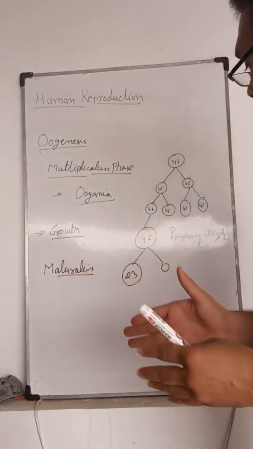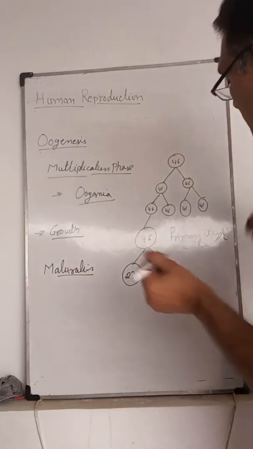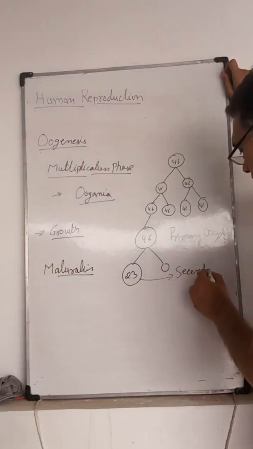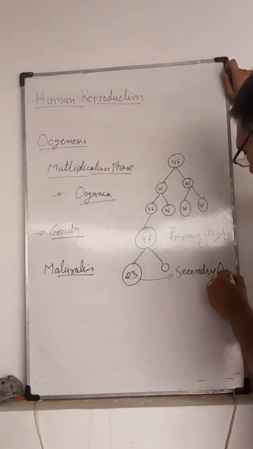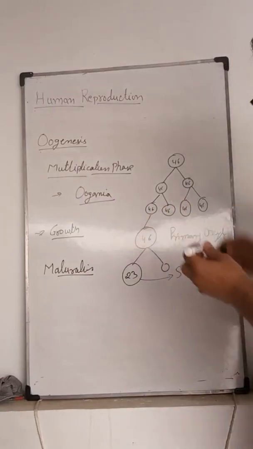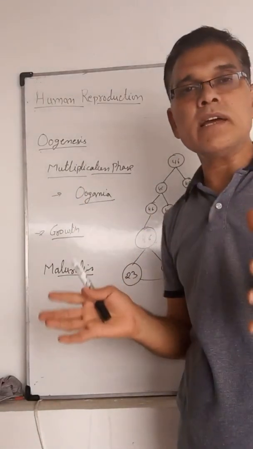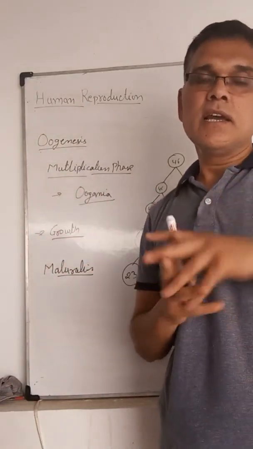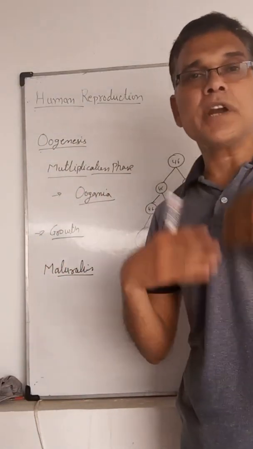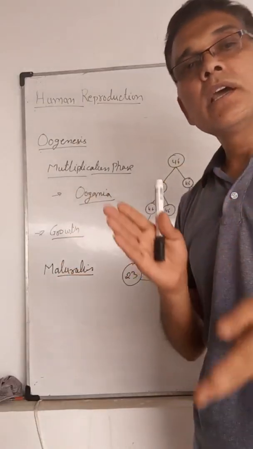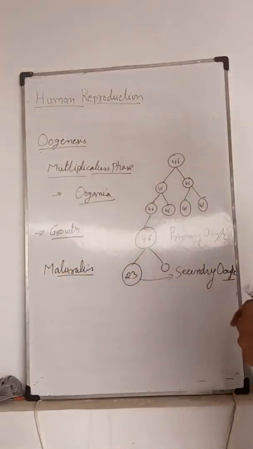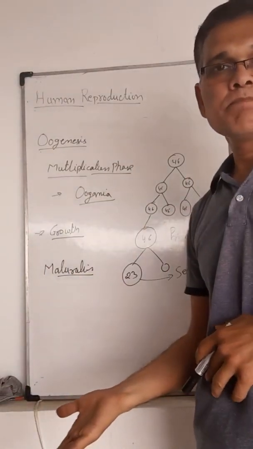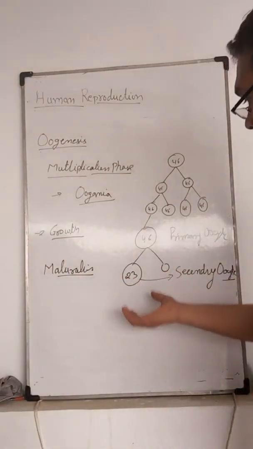One is a large cell, the other is a very small cell, and the large one is known as the secondary oocyte. The secondary oocyte is surrounded by granulosa cells and theca cells, and is converted into a secondary follicle. After that the second resting stage occurs, and the next division does not occur.